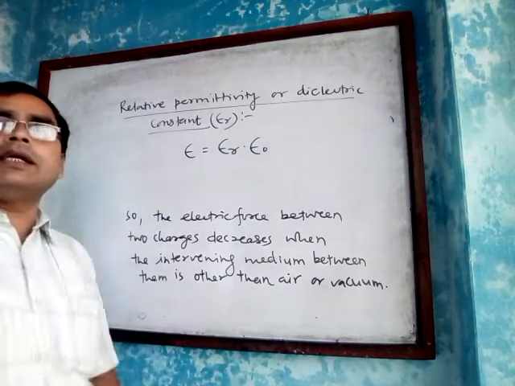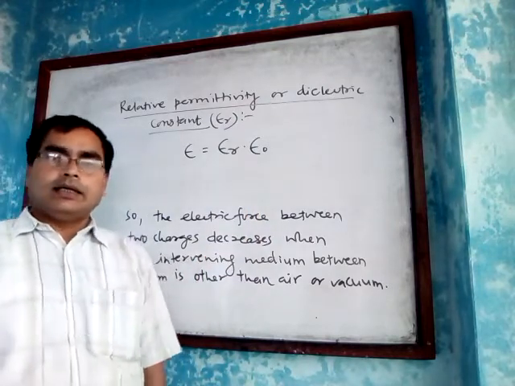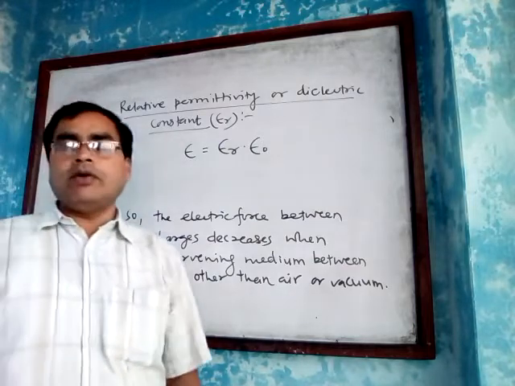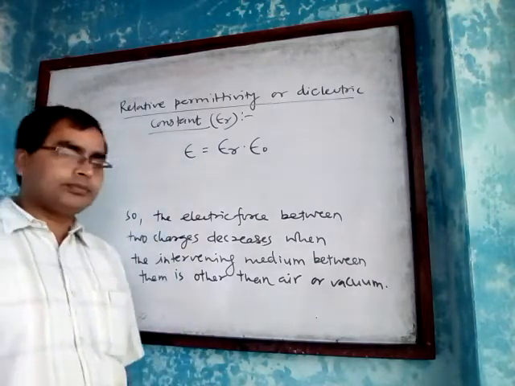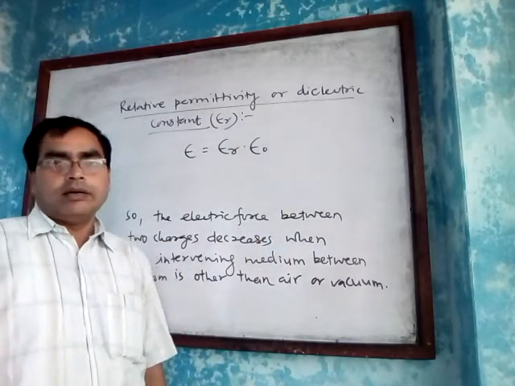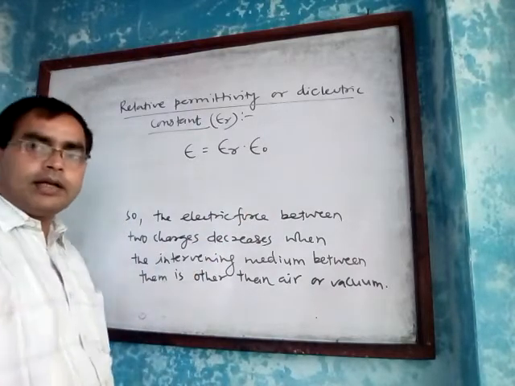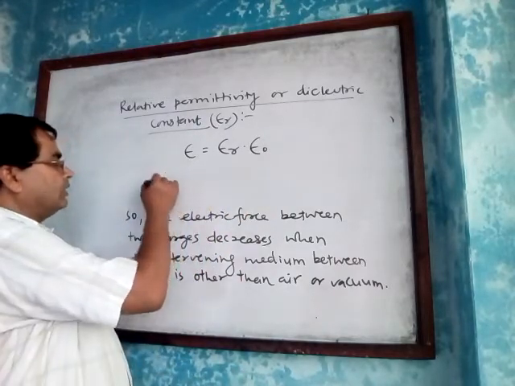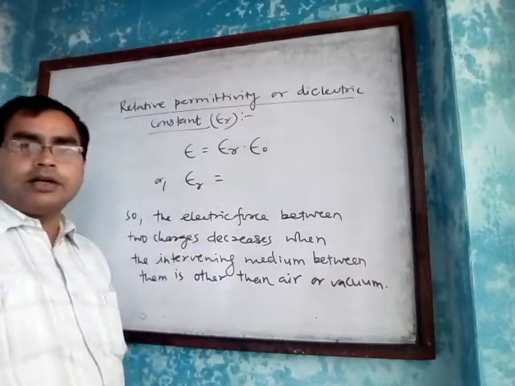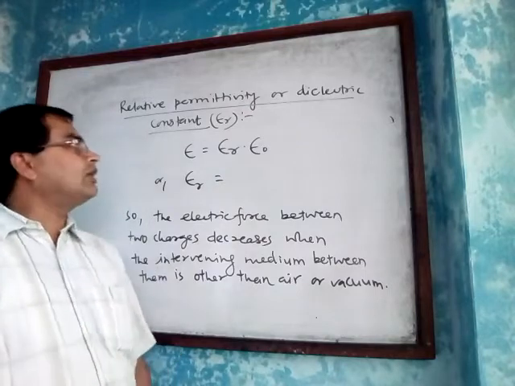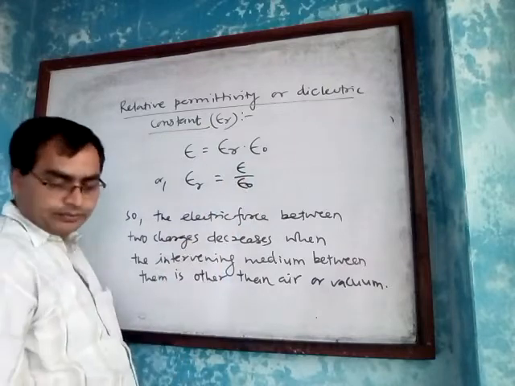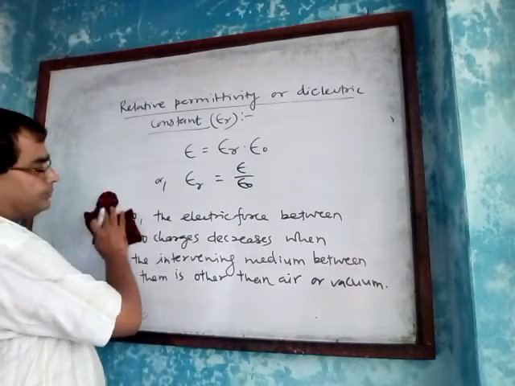Permittivity of free space is the least, and the permittivity of any other medium is greater than that of air or vacuum. From this relation we can find the definition of relative permittivity.